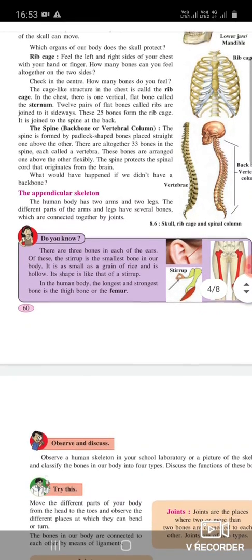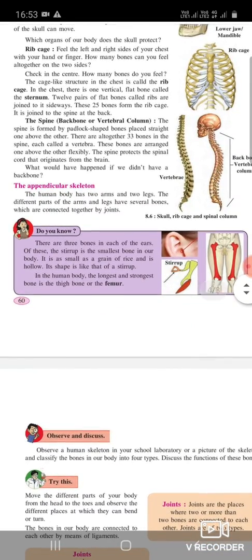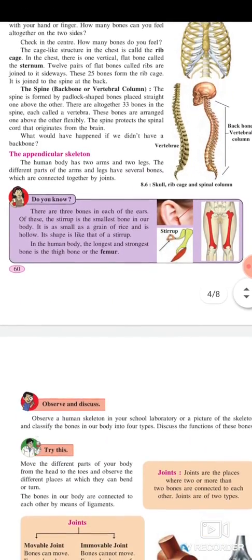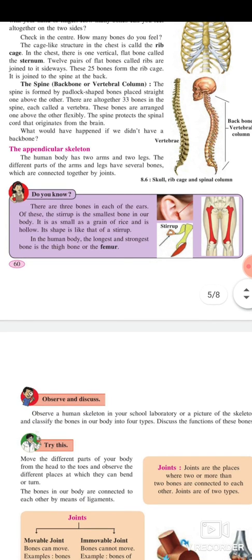The appendicular skeleton. The human body has 2 arms and 2 legs. The different parts of arms and legs have several bones which are connected together by joints. Do you know there are 3 bones in each of the ears? Of these, the stapes is the smallest bone in our body. It is as small as a grain of rice and is hollow. Its shape is like a stirrup. In the human body, the longest and strongest bone is the thigh bone or the femur.